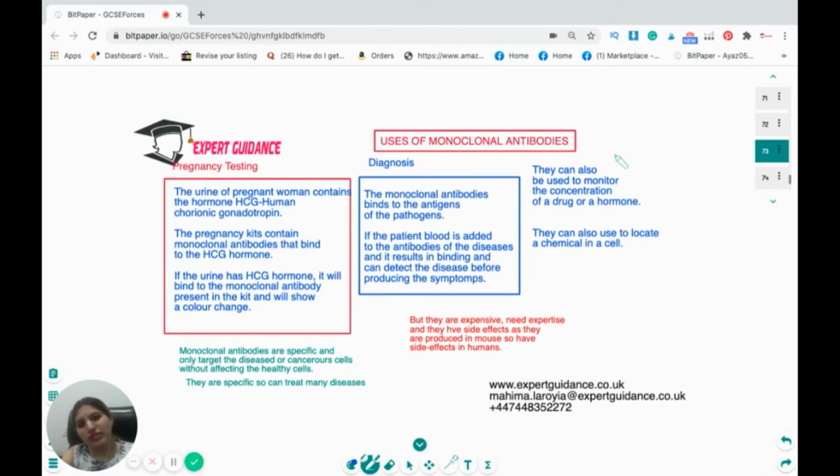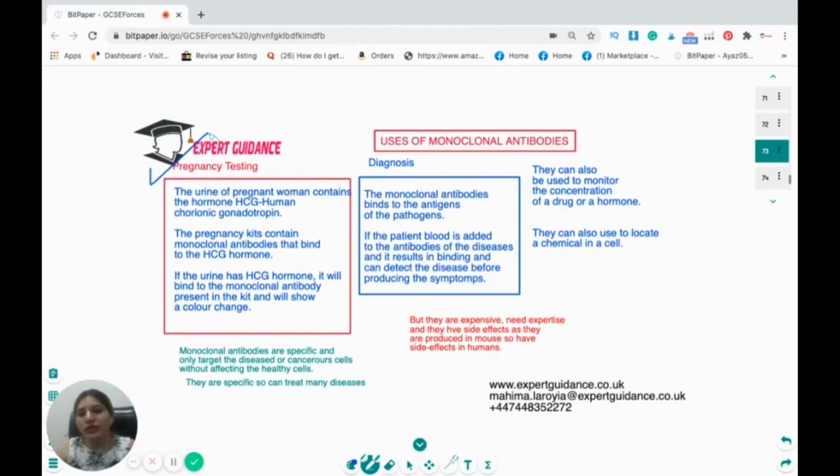Now, where do we use these monoclonal antibodies? They're used in pregnancy testing. Now, what happens in the pregnancy testing kit? The urine of a pregnant woman contains a hormone called HCG, which is human chorionic gonadotropin. The pregnancy kit contains the monoclonal antibodies that bind to the HCG hormone. So if the urine has HCG hormone, it will bind to the monoclonal antibodies and make a color change, and that will give a positive test.